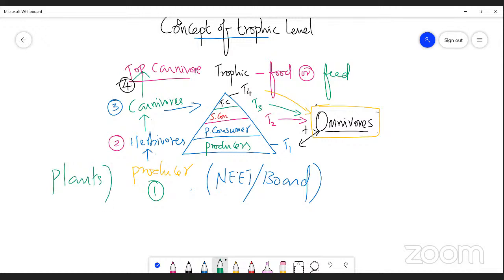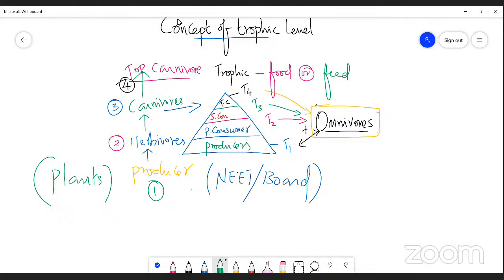Now, where do plants occupy according to the trophic level structure? First trophic level, trophic level 1. If you take the trophic structure of an ecosystem, plants always occupy trophic level 1. Very good. And the plants are eaten by some organism. Can you guess? Some insects, some worms. If you take a forest, goat, cow, bees. Very good.